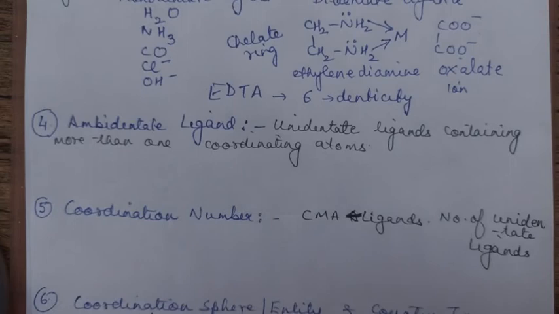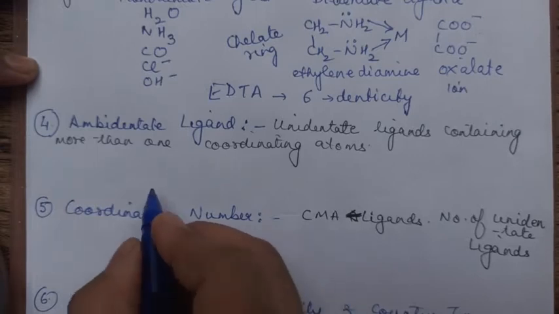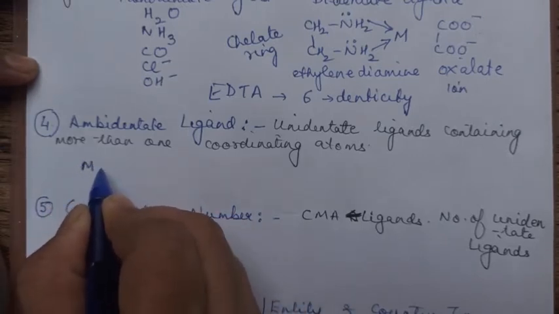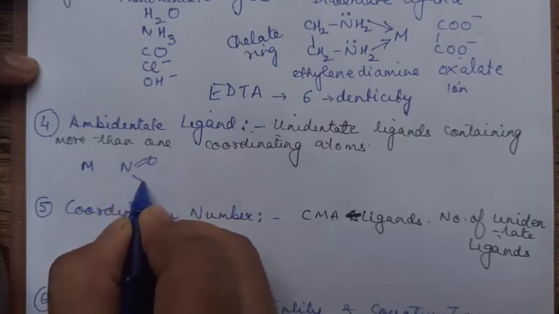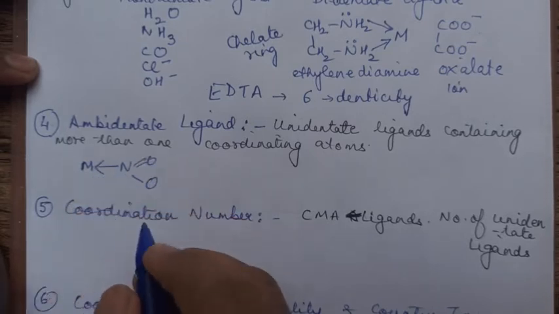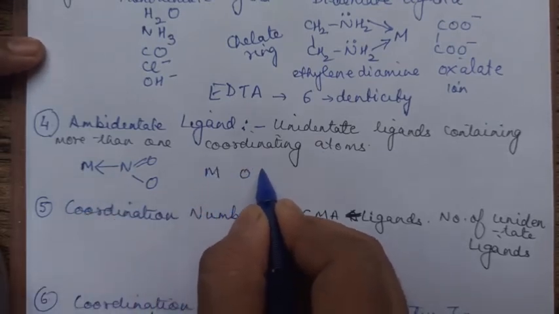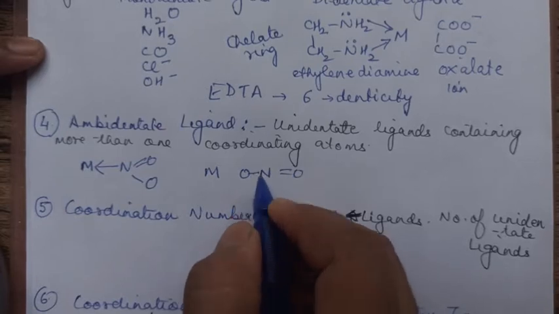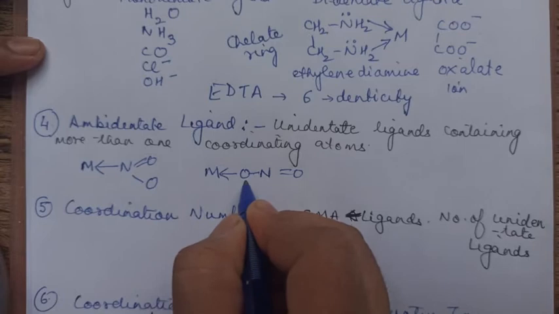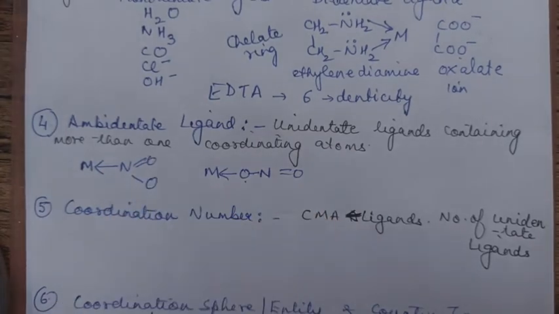Now children, we are taking the next term, that is ambidentate ligand. Now what is an ambidentate ligand? Ambidentate ligand, as it says, is a unidentate ligand containing more than one coordinating atom. Means it can either coordinate through this or it can coordinate through another one. For example, if I say central metal atom and NO2 is coordinating through N, it is one category. Another category can be this, coordinating through O. That means this NO2 minus is a ligand.